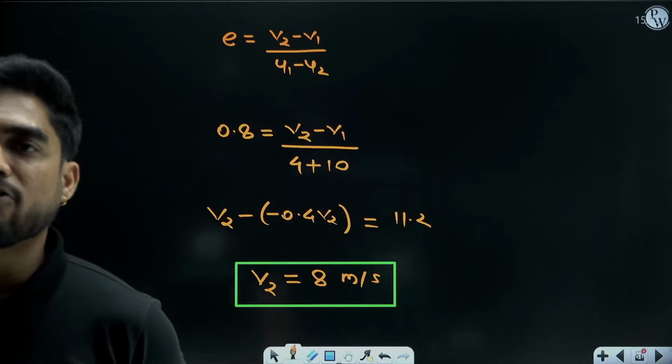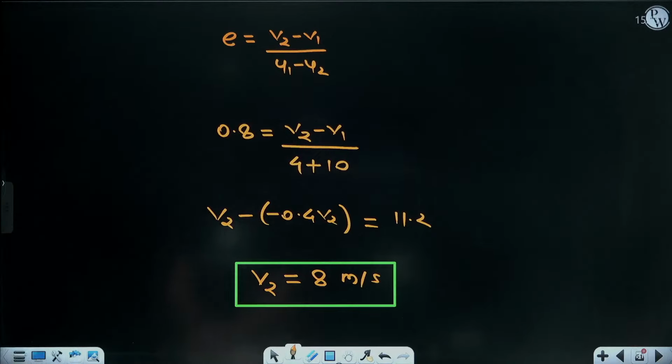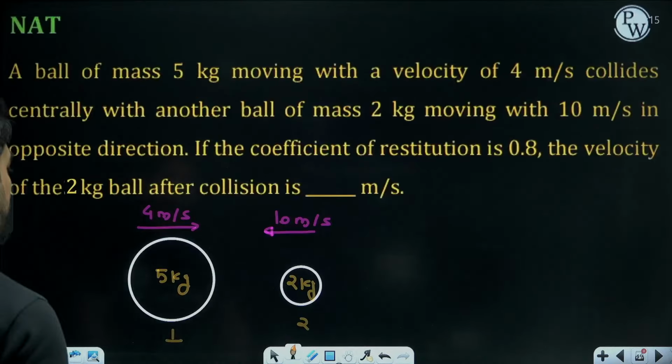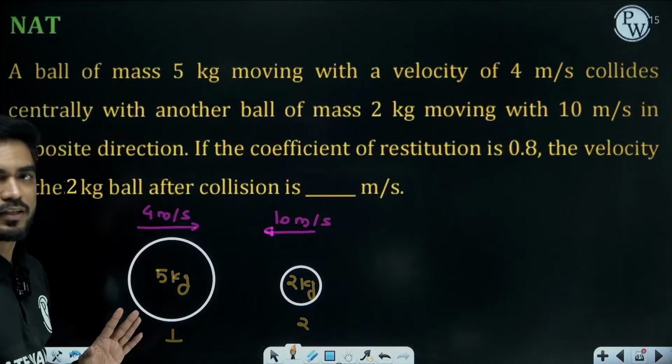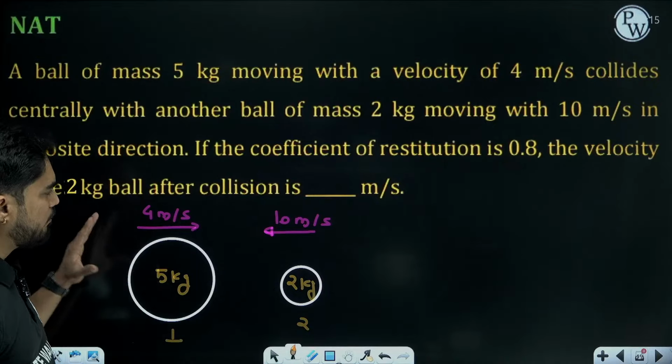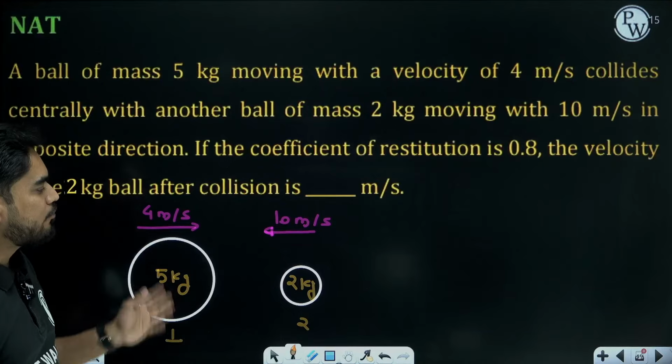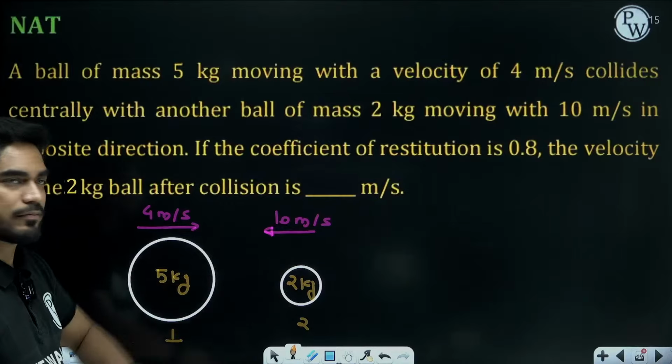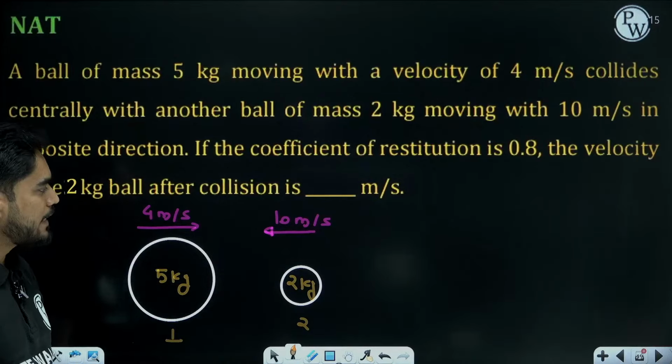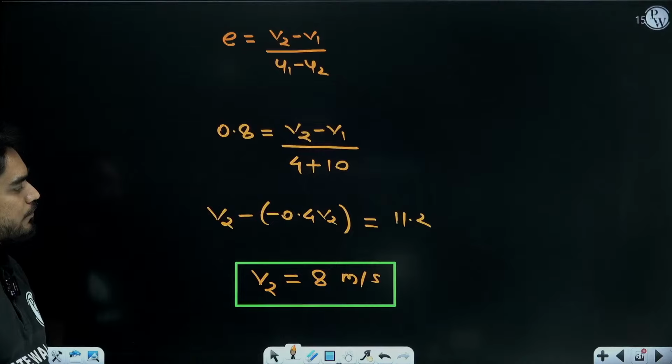Yes, very good. 8 meter per second, and it will be in the direction of the first ball. Whichever is the direction of the initial velocity of the first ball, that will be the final direction of this ball after collision, right?